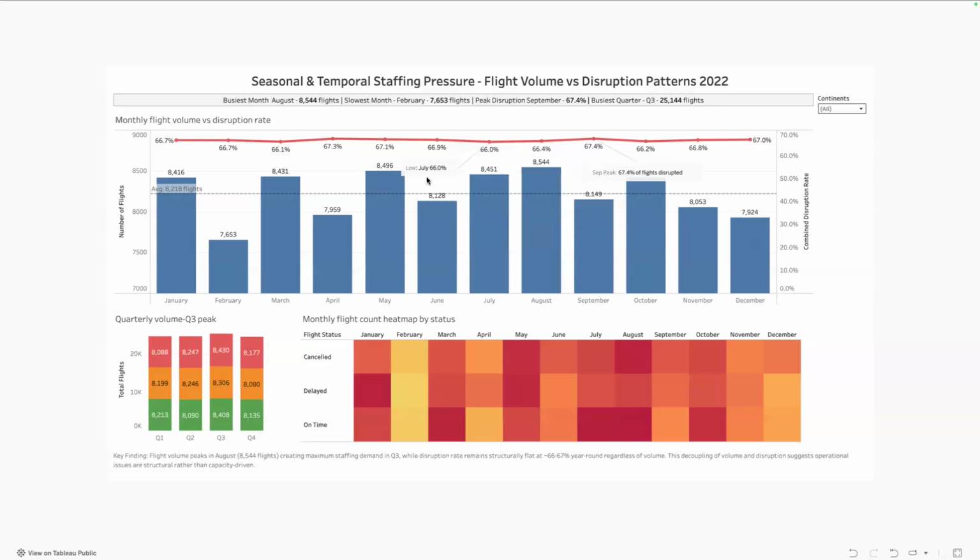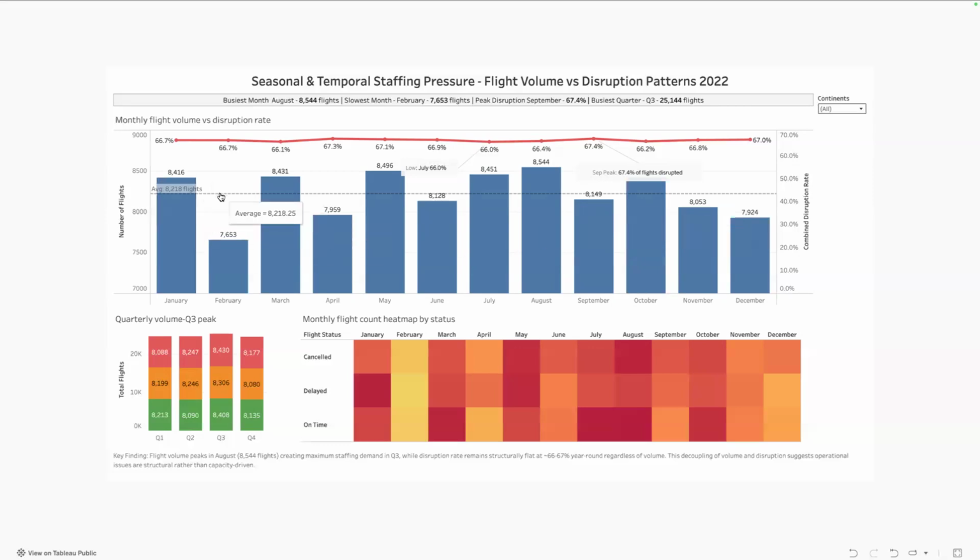Maybe these two could actually be just line charts, so that we can see as the number of flights increases, what happens to the disruption. That way you start to actually draw the insights rather than just presenting the data. And maybe I would clean this up a little bit. If I've gone for the same line chart, like dual axis, if you want to keep that, I would want to clean it up. Do I really need all the labels showing? Do I just want to highlight the key ones? What are the different things that I can do there to declutter this vis a little bit?